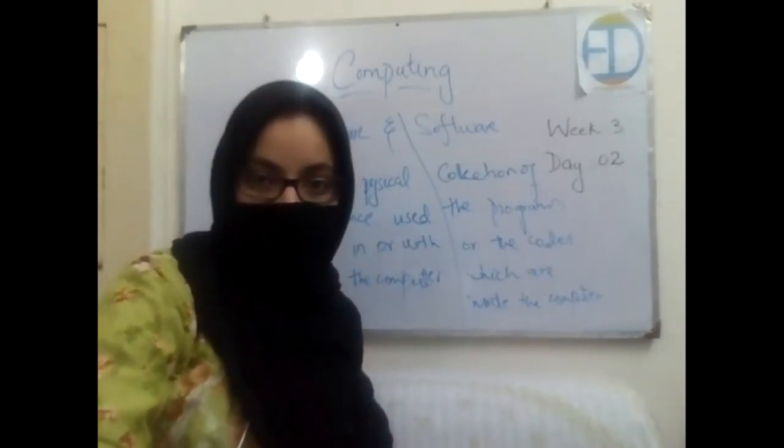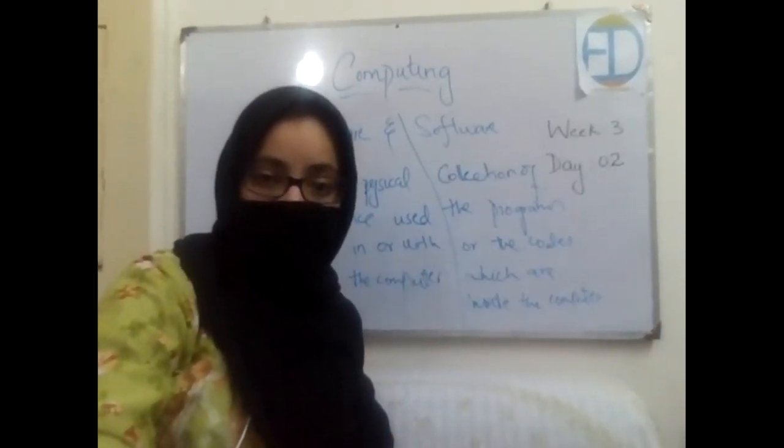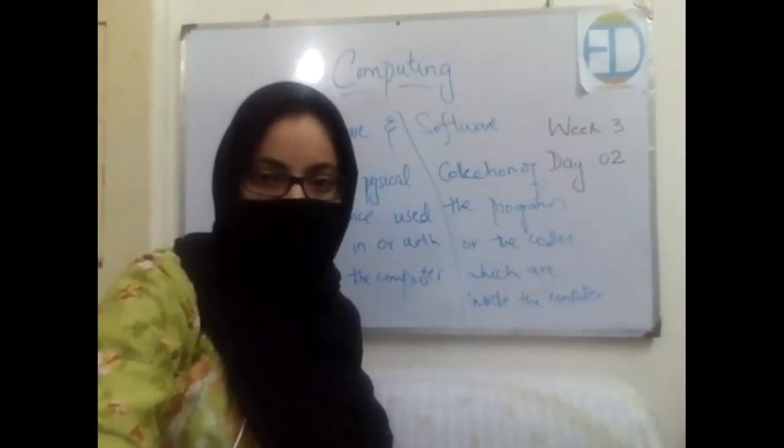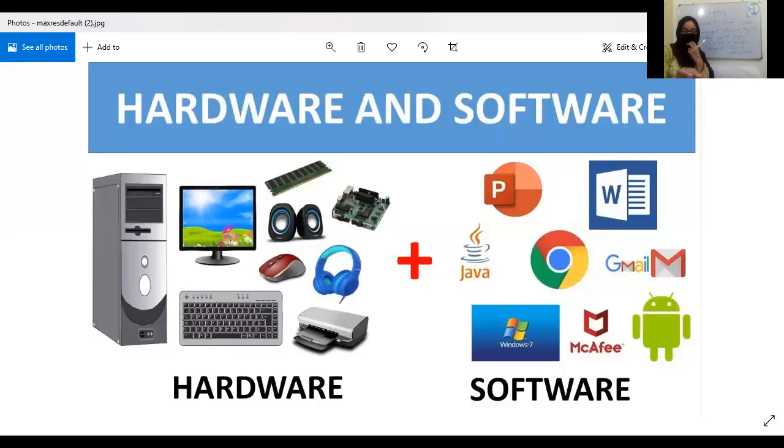Okay, now I'm going to share the screen with you in which there is this picture. You will get a better idea about this. Can you see the picture? Okay, so can you get the idea about hardware and software? Hardware are all of the parts that you can see easily, right? It's a CPU, a keyboard, there is this printer, headphones, speaker, mouse. All of the things which you can see and touch are called hardware. There is this motherboard as well and a hard drive.